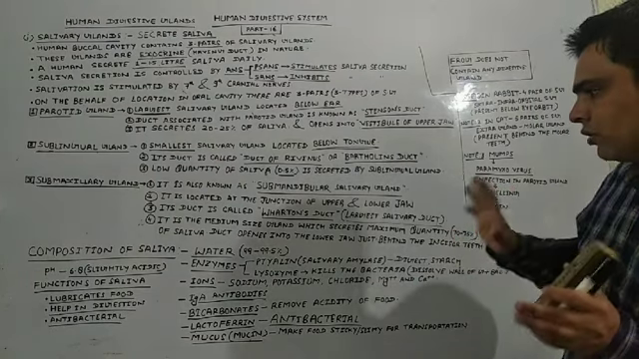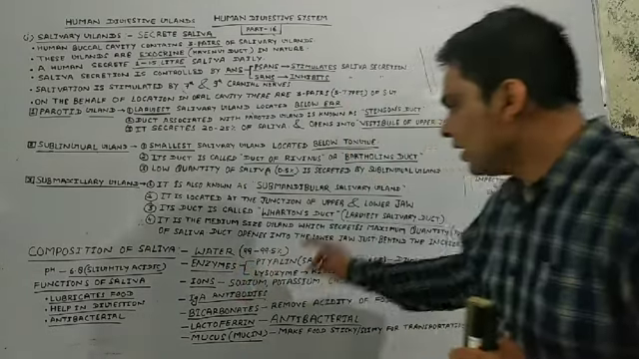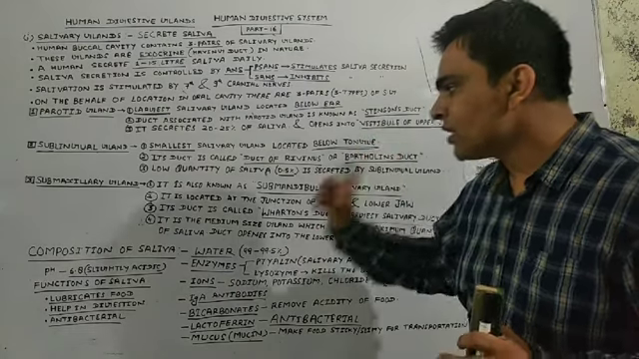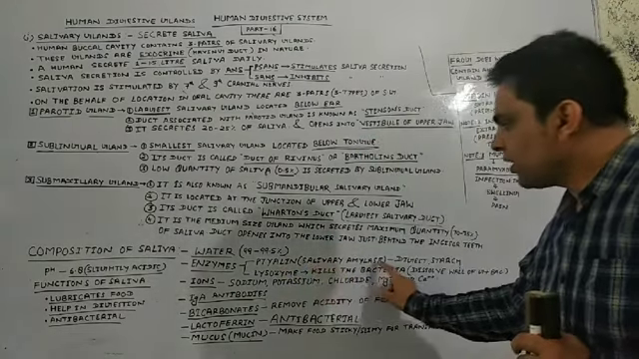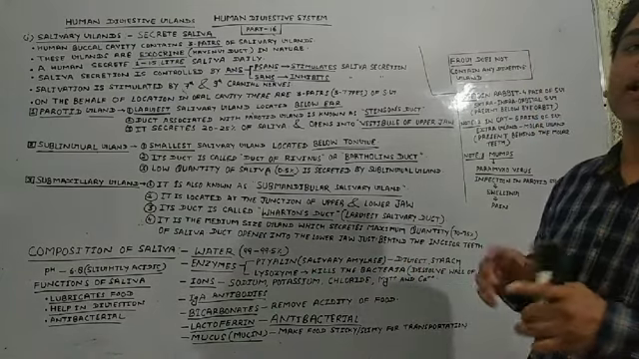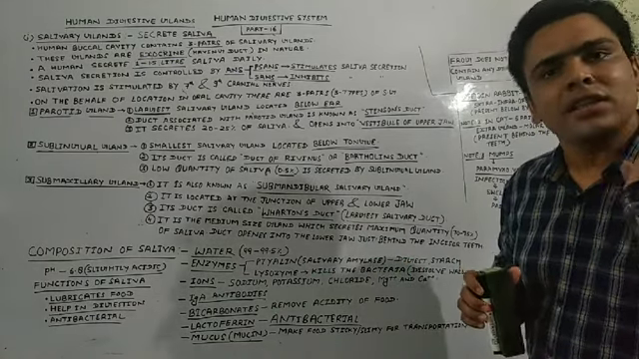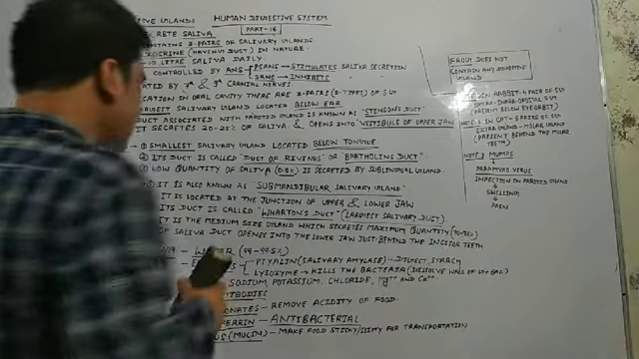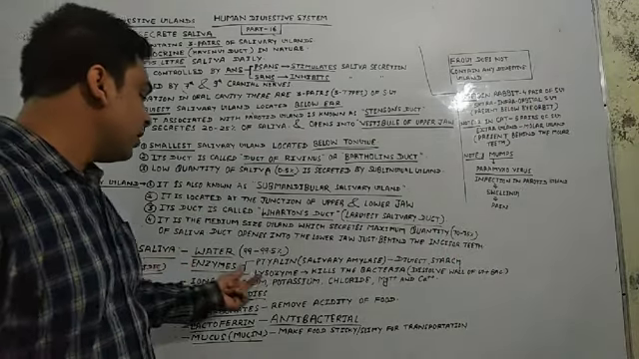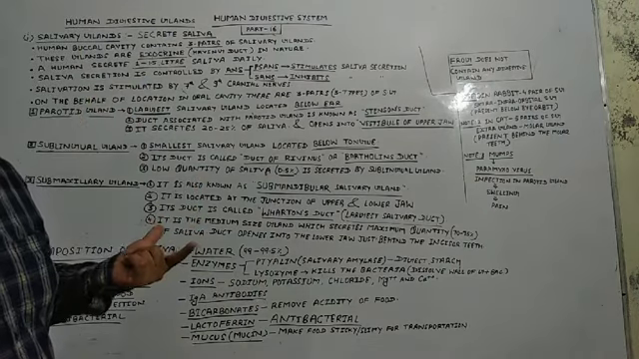And here you have to know only that the enzyme found in our saliva is known as ptyalin, and the another name of ptyalin is salivary amylase, and salivary amylase is a starch digesting enzyme. It digests starch. Clear, students? And the another enzyme which is found in our saliva is lysozyme.